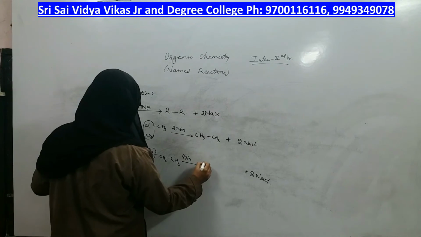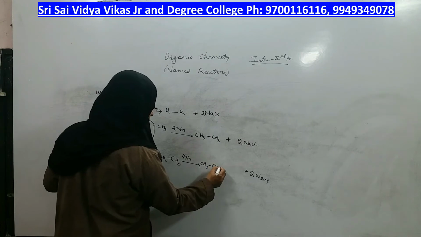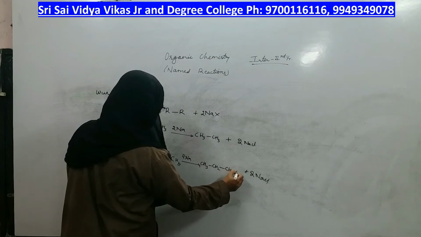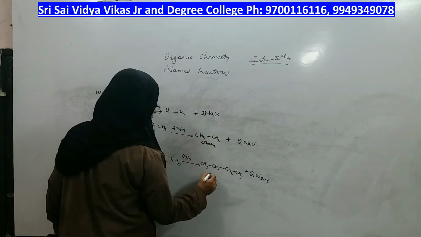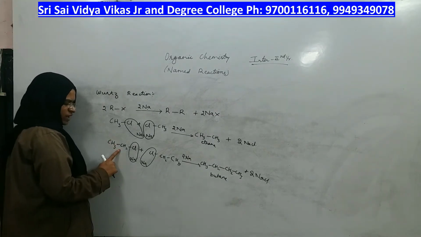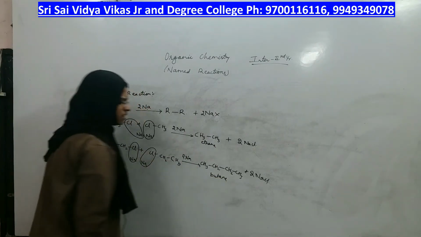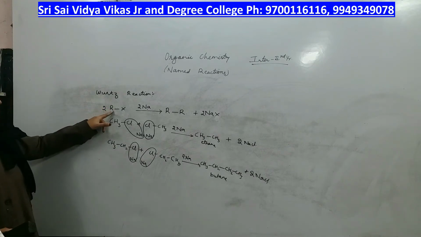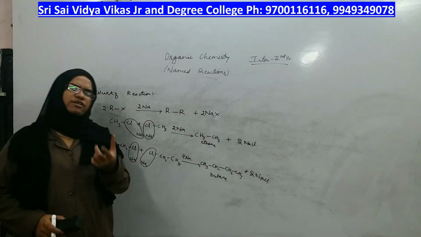So what I will do? CH3CH2 is broken from this side. Make a bond with the broken carbon of the other side, this carbon, CH2, CH3. What is the product? The previous product was ethane. This product is butane. If you compare the number of carbons of the haloalkane and the product, here you got 2 carbons, there you got double the number of carbons, which is 4. So in the Wurtz reaction, alkyl halide reacts with sodium metal to give you an alkane having double the number of carbons.